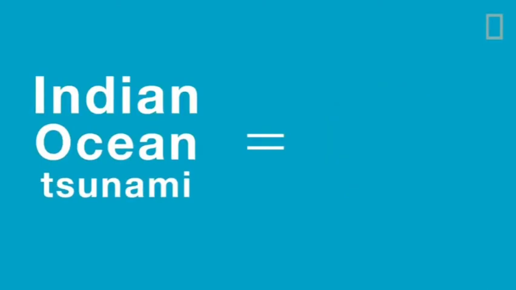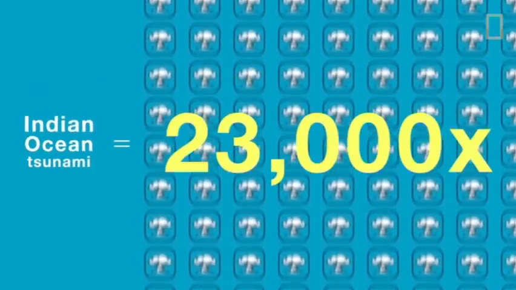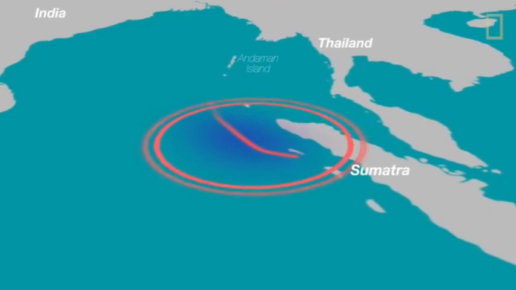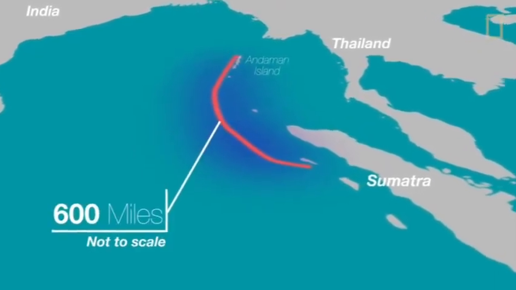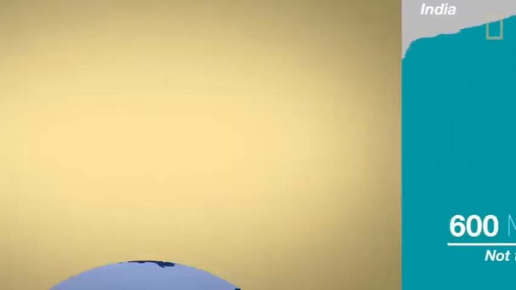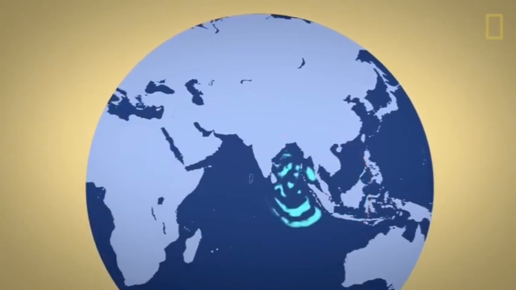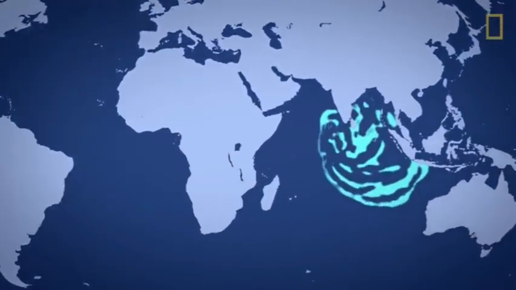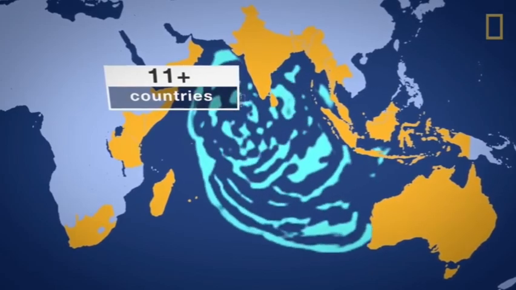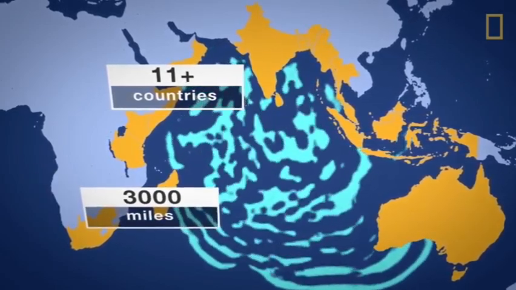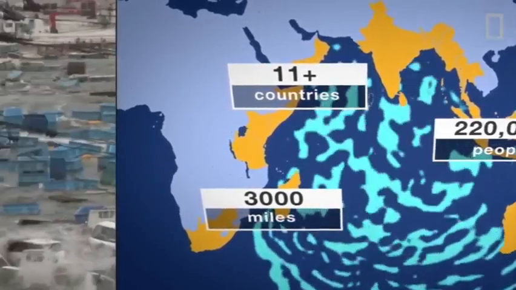But the deadliest tsunami in history is believed to be the Indian Ocean tsunami of 2004. The U.S. Geological Survey estimated that tsunami released the energy equivalent of 23,000 Hiroshima-type atomic bombs. An earthquake created an estimated 600-mile rupture on the ocean floor. This caused the tsunami to form and then travel at the speed of a jetliner, reaching over 11 countries, traveling over 3,000 miles, killing more than 220,000 people.